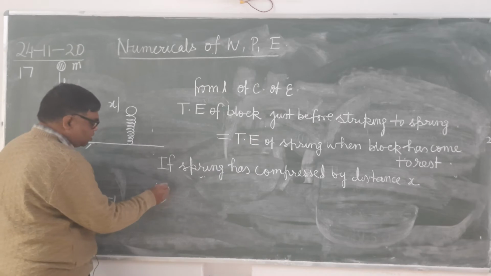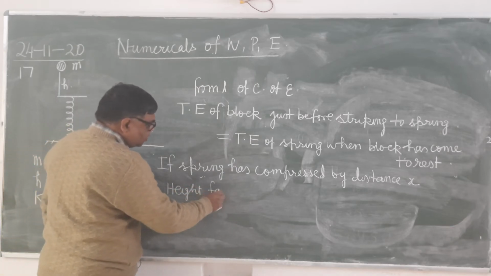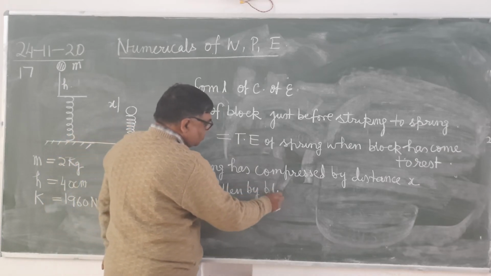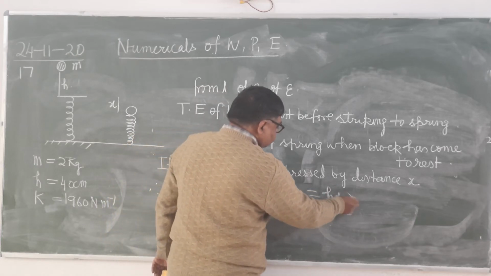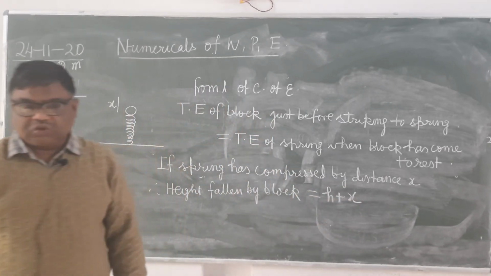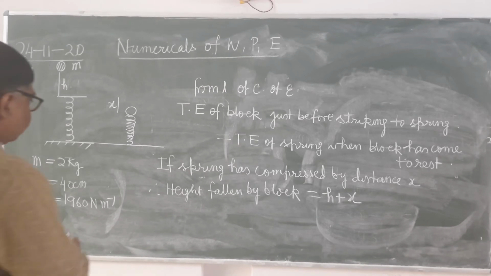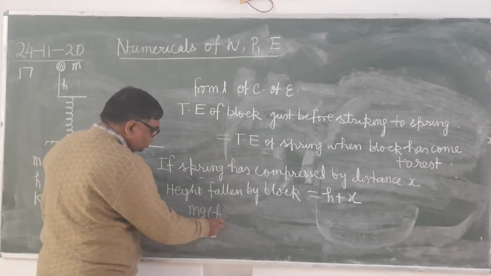Therefore, height fallen by block will be h plus x. It is clear? So see here, what is the total energy of the block? It will be in the form of potential energy, that will be mg into h plus x.